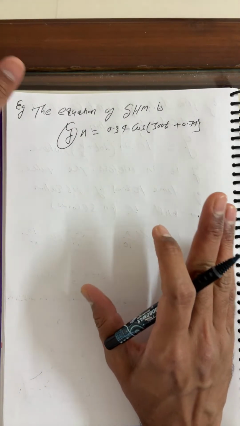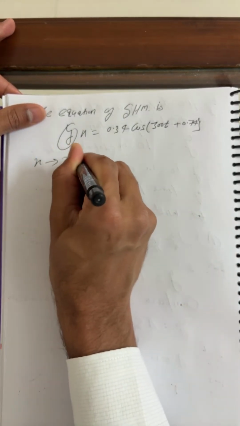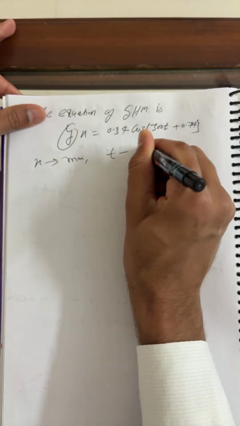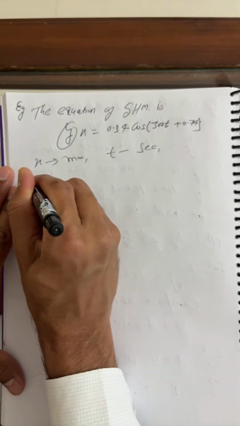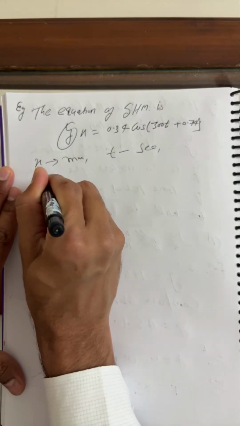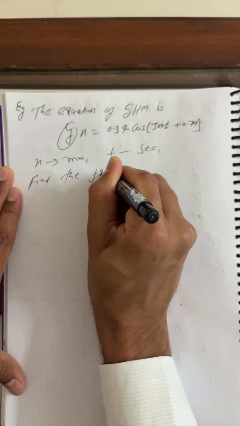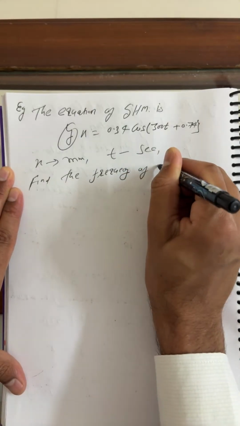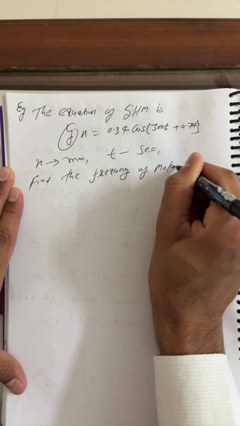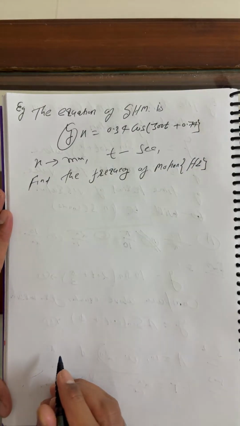X is in meters and time in seconds, everywhere it remains seconds only. The frequency of the motion you have to find, students. Find the frequency of motion in hertz.